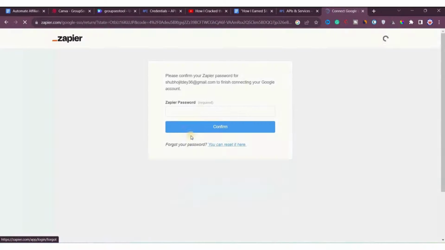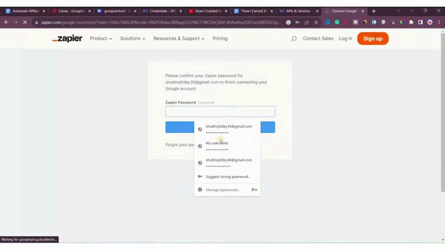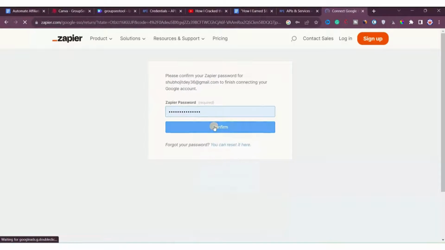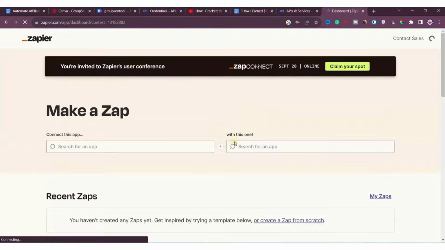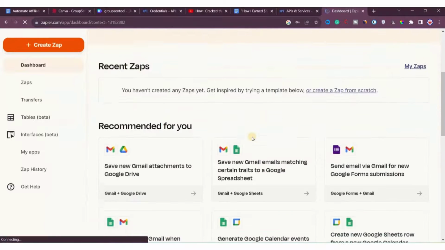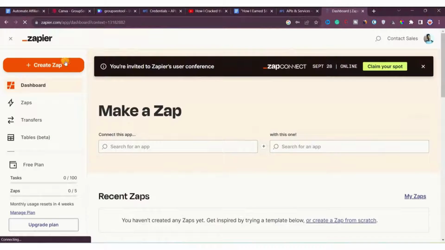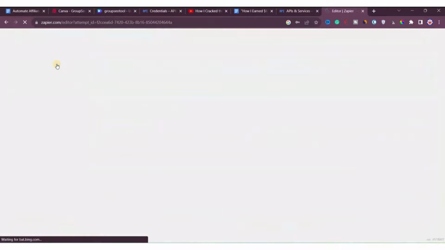Now it's asking us to enter the Zapier password. Then we'll enter this one, and let's go. Now we can see that our Zapier account is created. Now we'll create this first Zap. We'll click here, create.